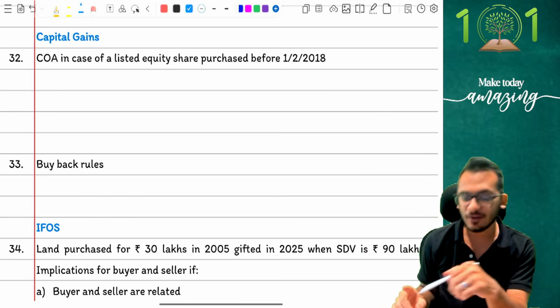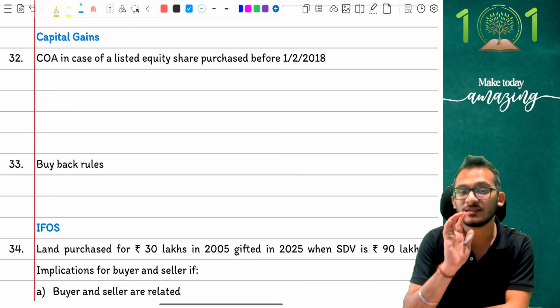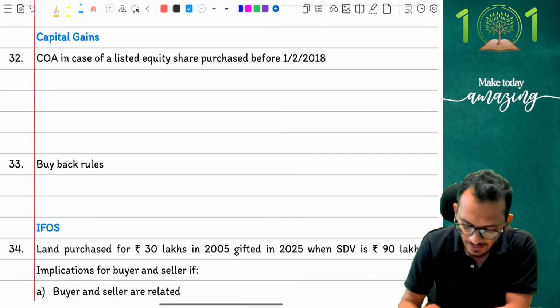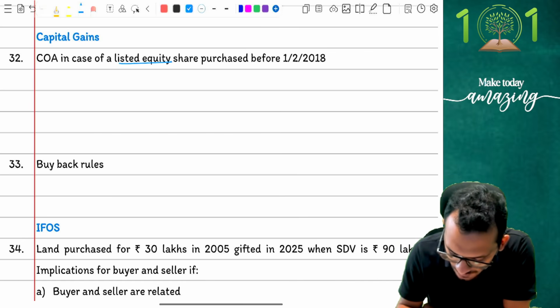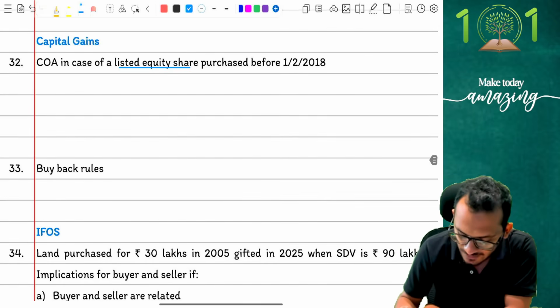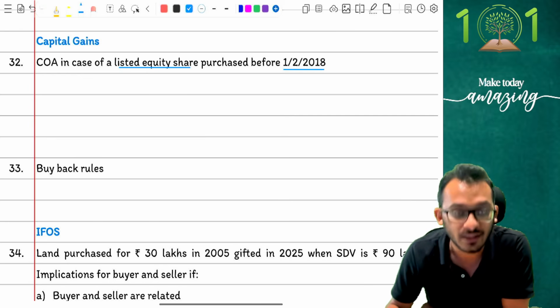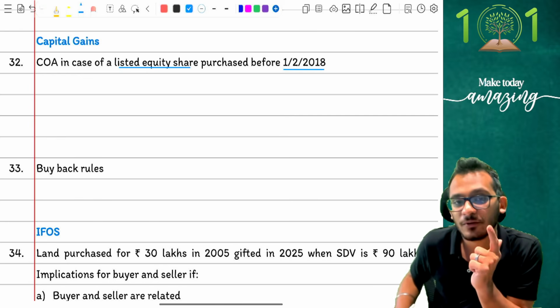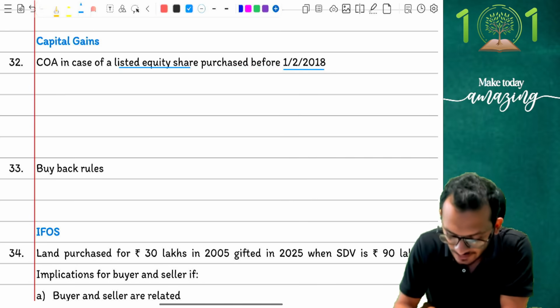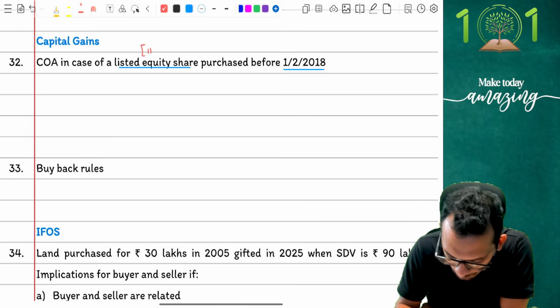Yes, so now we are pending on the next things, the smaller things of capital gains, which is important and tricky enough. The first thing is capital gains cost of acquisition in case of listed equity shares purchased before 1st February 2018. When you purchase an asset before 1st February 2018 as listed equity shares, the provisions of section 112A apply.